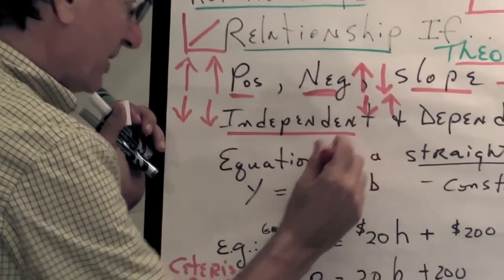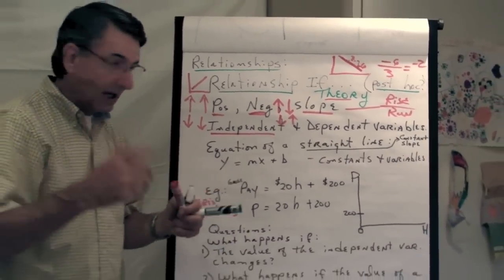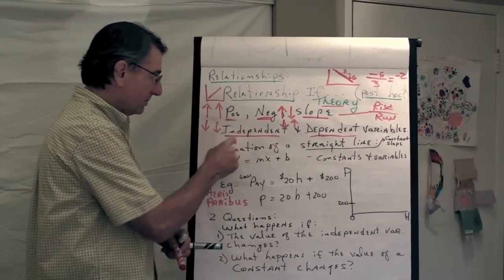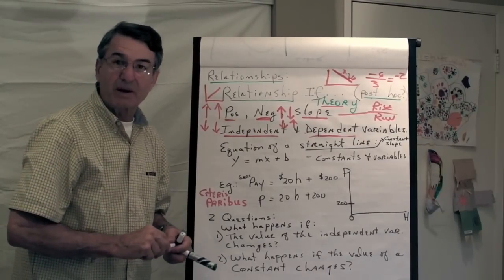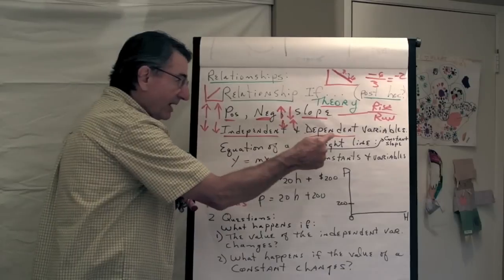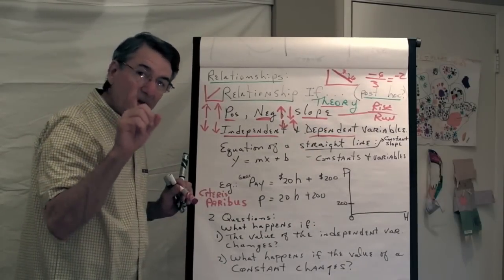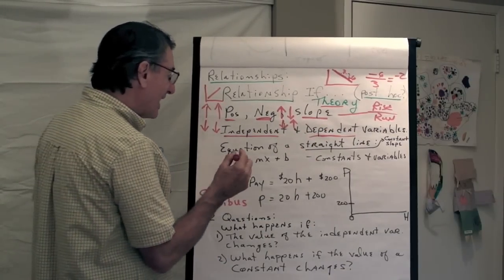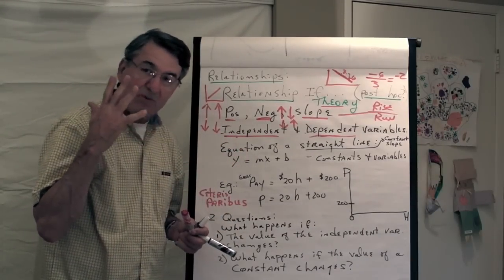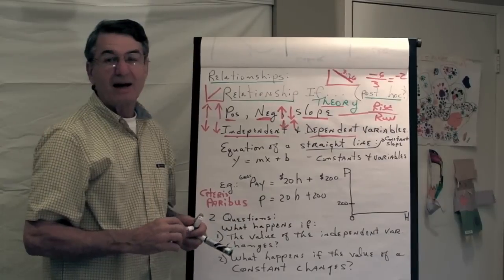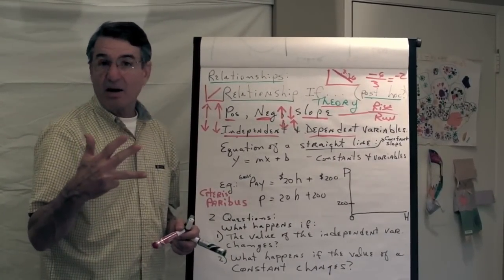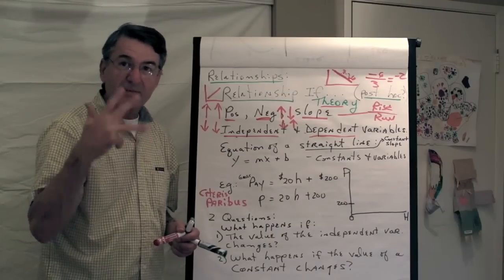The independent variable is normally the one that is causing the change, and the dependent variable is dependent on the original one. So, in the case of my beer consumption and my weight, the independent variable is how much beer I drink, and then my weight depends on it. Now, when we look at any relationship, it turns out that when it comes to my weight, there's more to it than just how much beer I have. How rich my diet is, how active I am, how much exercise I get, on and on. All of these things affect my weight.